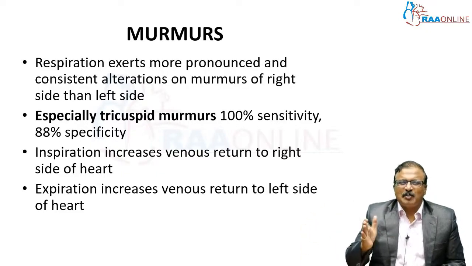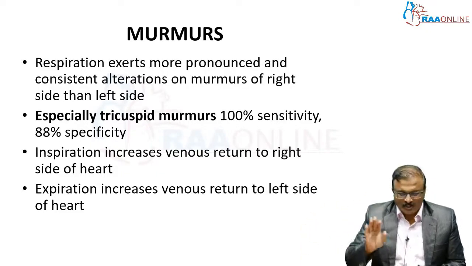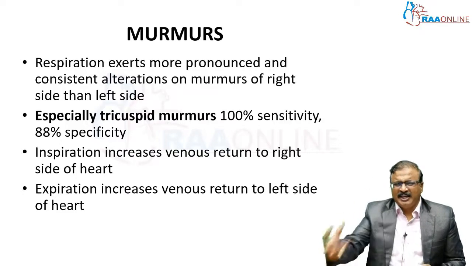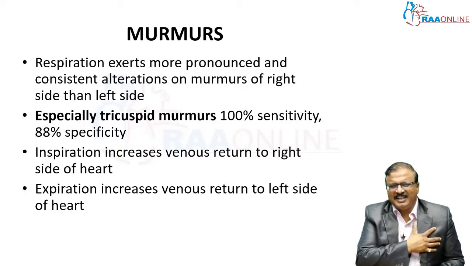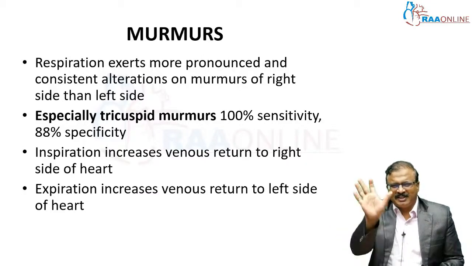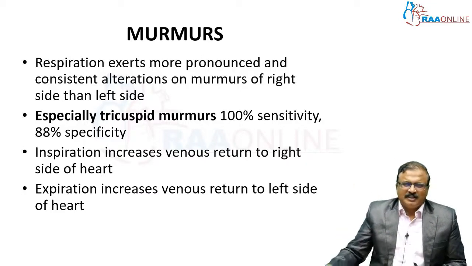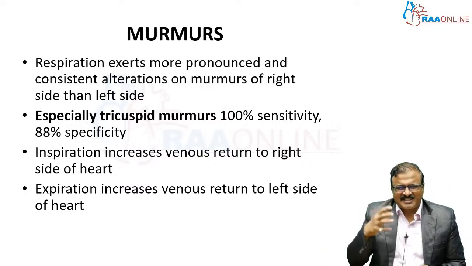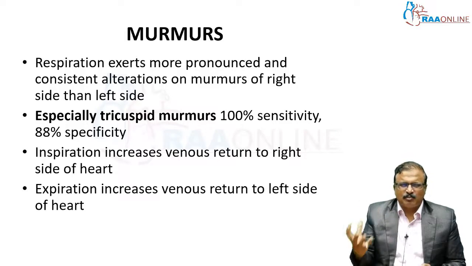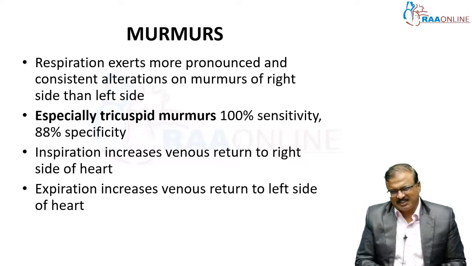What happens to murmurs in inspiration and expiration? I am not going to go into detail, everybody knows that inspiration increases the right-sided murmurs and expiration increases the left-sided murmurs. But this inspiratory variation is most prominent and very specific for tricuspid murmurs.